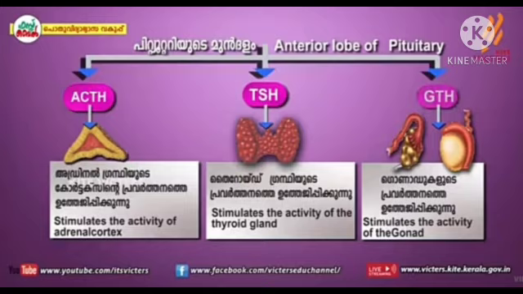Look at it in detail. Here there are three types of hormone. One is ACTH, adrenocorticotrophic hormone, which stimulates the activity of adrenal cortex. The second one is TSH, thyroid stimulating hormone, which stimulates the activities of thyroid gland. And the third one is GTH, gonadotrophic hormone, which stimulates the activities of gonads, that is testis and ovary.